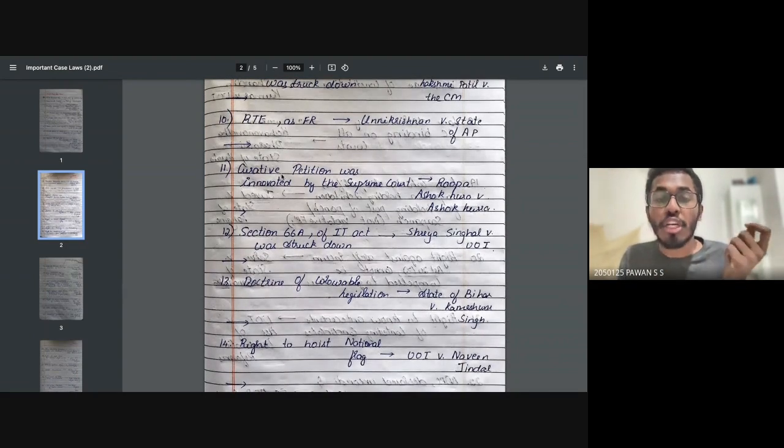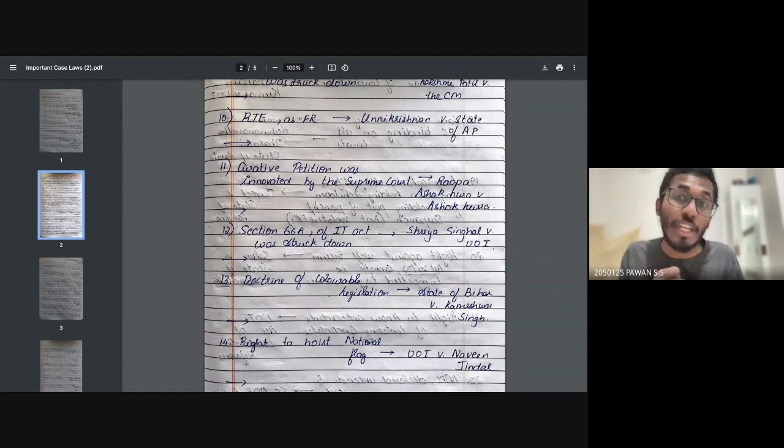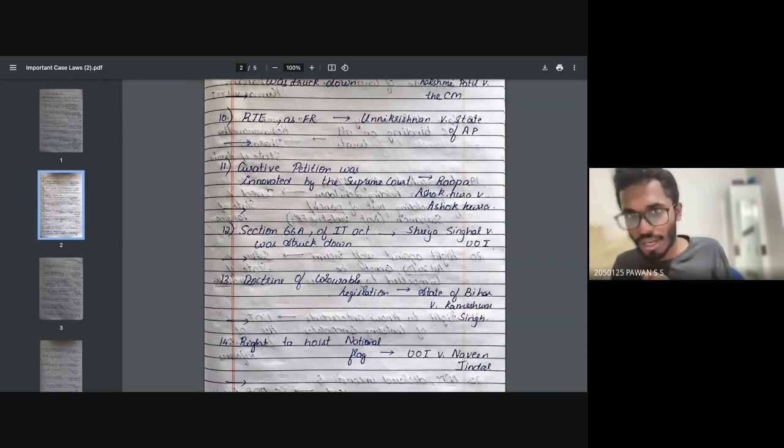Now, 11th question. Curative petition was innovated by the Supreme Court in which case? It was in Rupa Ashok Hurra versus Ashok Hurra case. Okay, they said that curative petition is part of the Supreme Court.